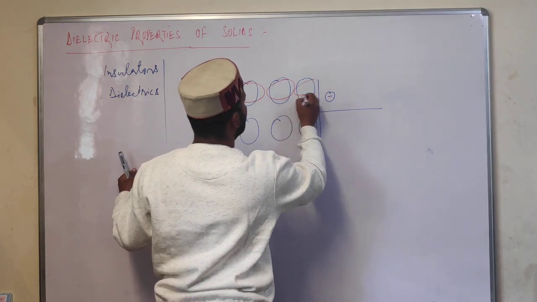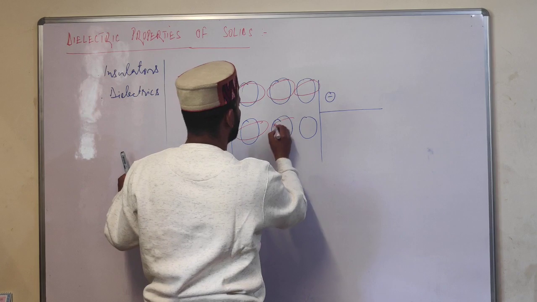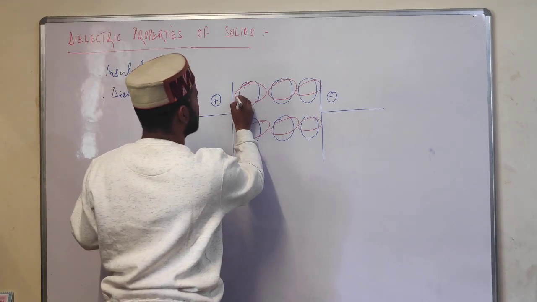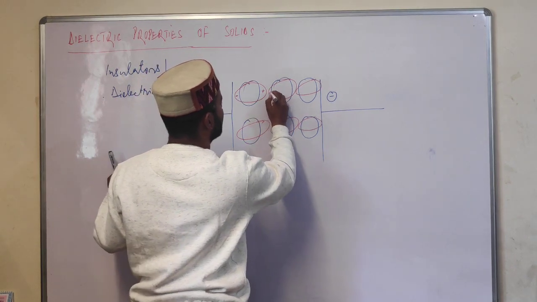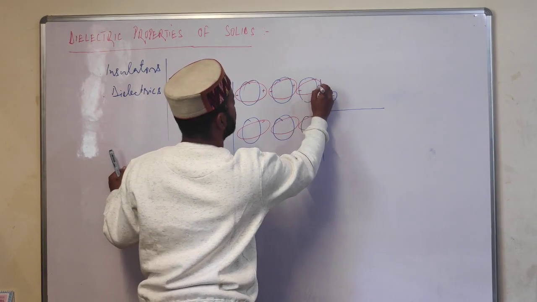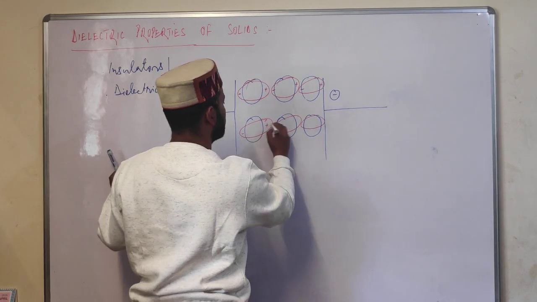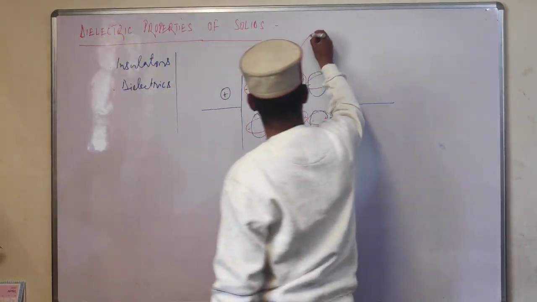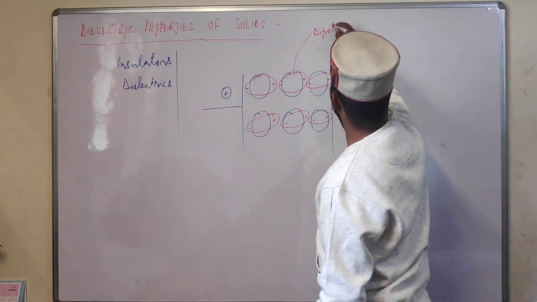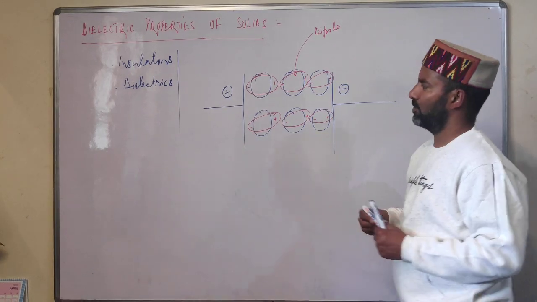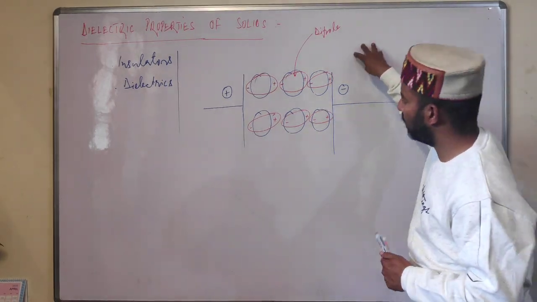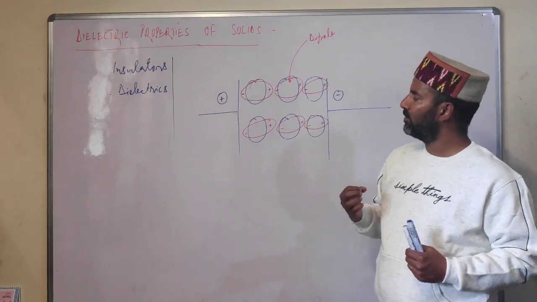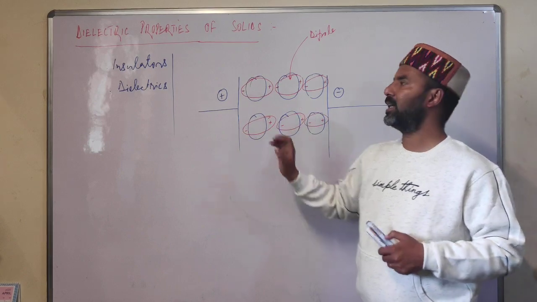So we get dipoles now. They get polarized. So here we'll have positive, negative, positive. So we get dipoles. Now, this is called an electric dipole. So students, because of the presence of these electric dipoles in the solids, they can store electrical charge in them, and that is why they are called dielectrics.